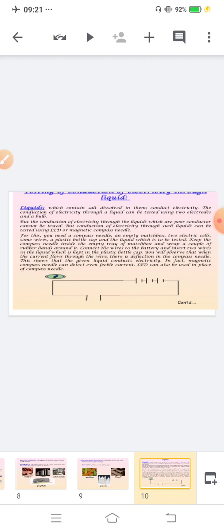Keep the compass needle inside the empty tray or matchbox and wrap a couple of rubber bands around it. After that, connect the wires to the battery and insert the two wires in the liquid, which is kept in the plastic bottle cap. You will observe that when the current flows through the wire, there is a deflection in the compass needle, and this shows that the given liquid conducts electricity.